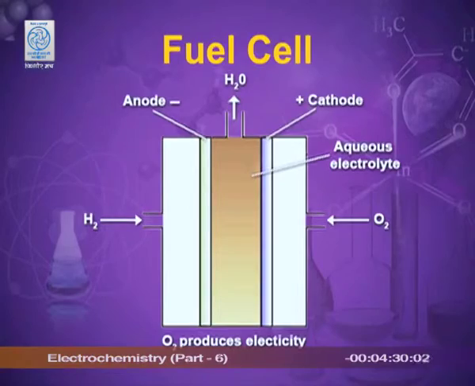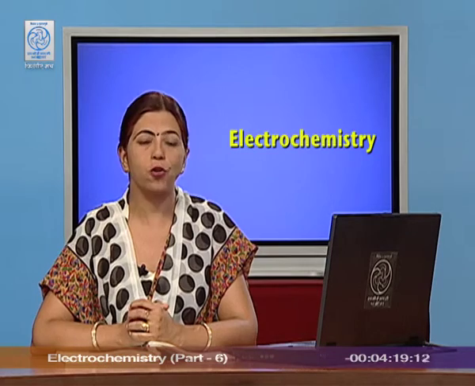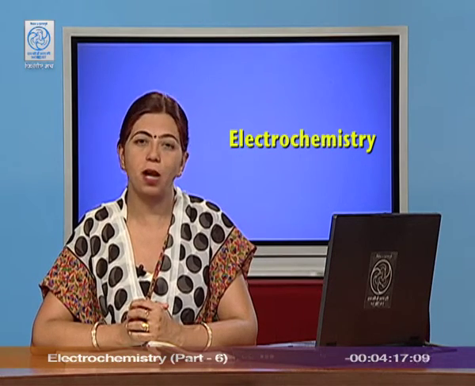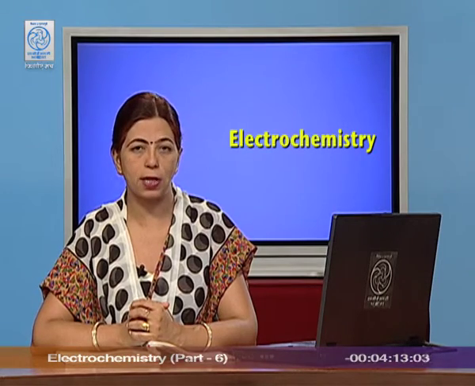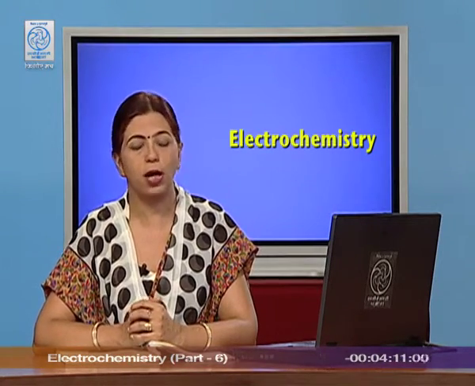Today's example is a hydrogen oxygen fuel cell. Here, hydrogen is the fuel. From the diagram, you can see that from one side the hydrogen is bubbled constantly and from the other side the oxygen gas is bubbled. The electrodes are made up of porous carbon and the electrolyte is sodium hydroxide. The construction you can see.